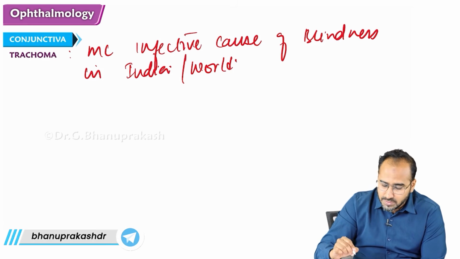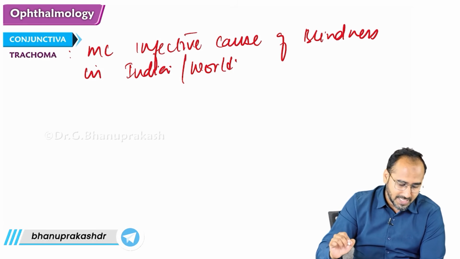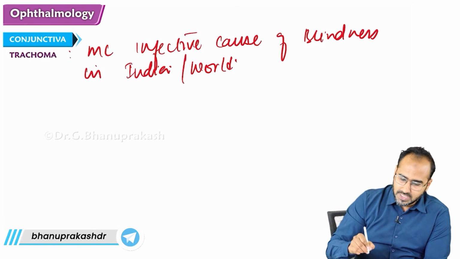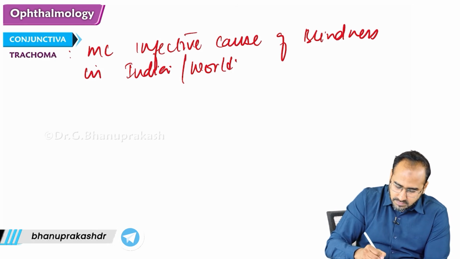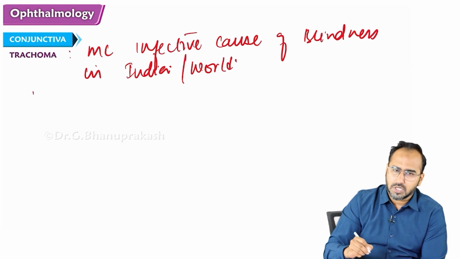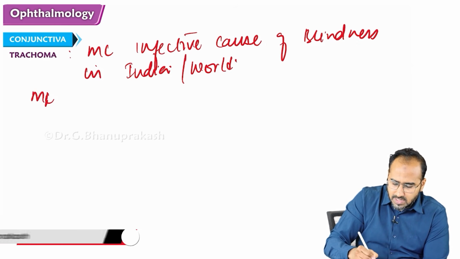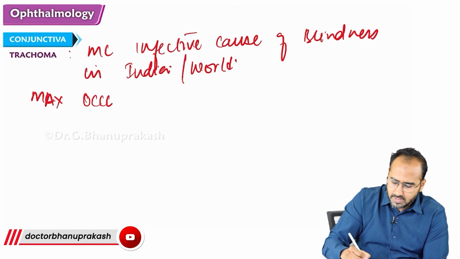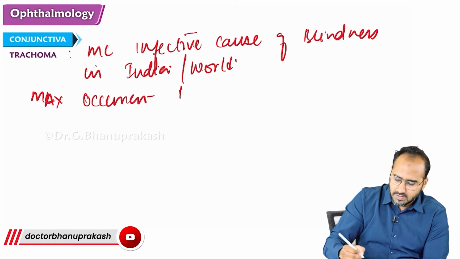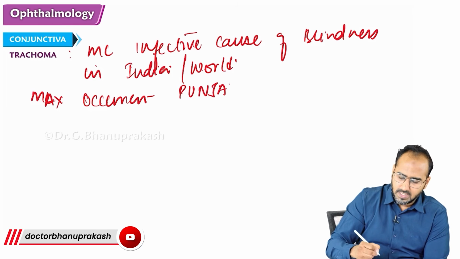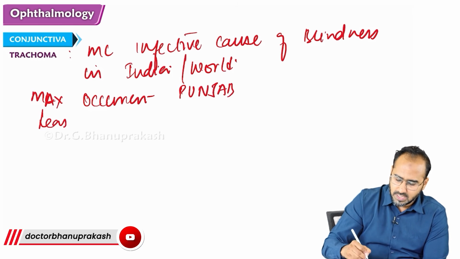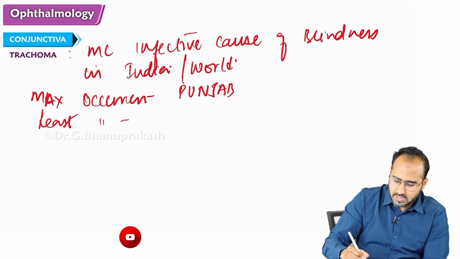So trachoma is the most common infective cause of blindness in the world. The maximum occurrence is seen in Punjab, whereas the least is seen in South India.